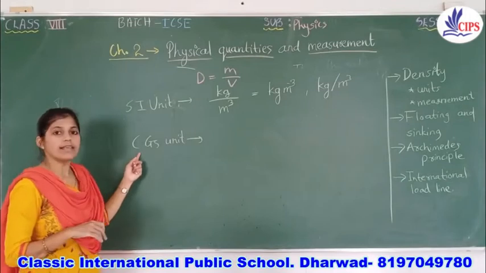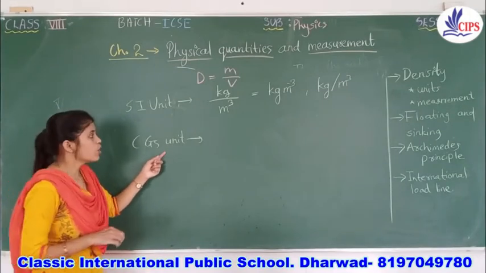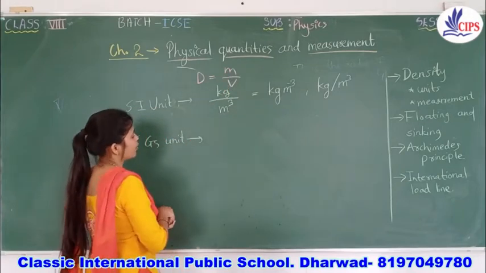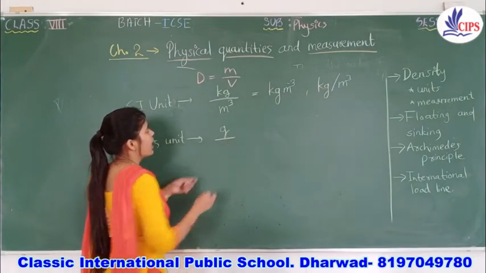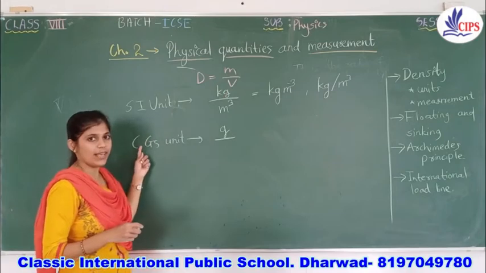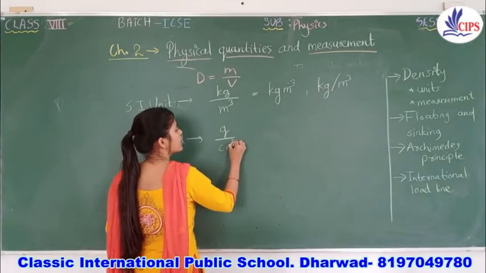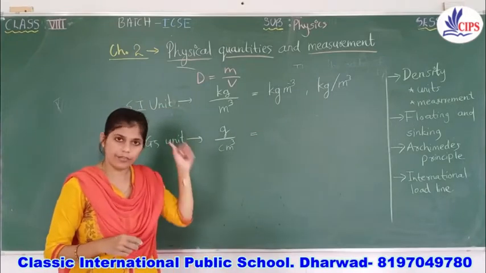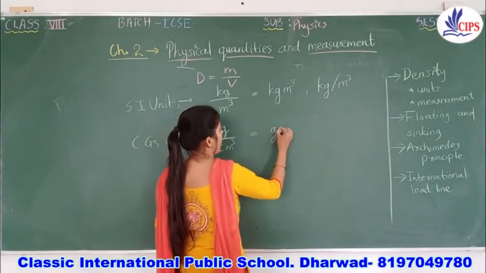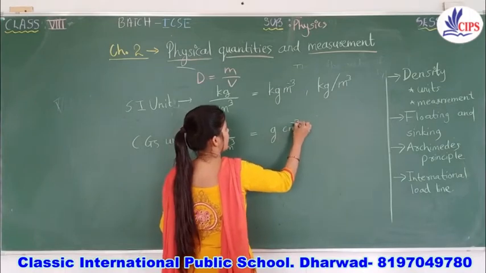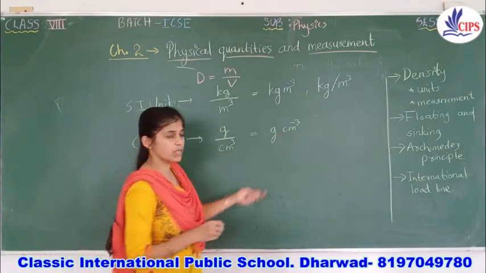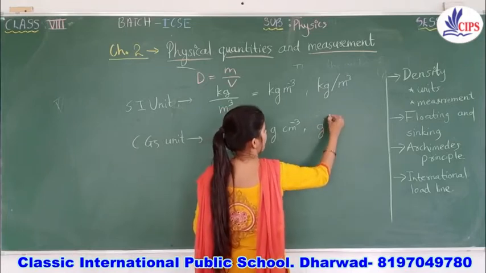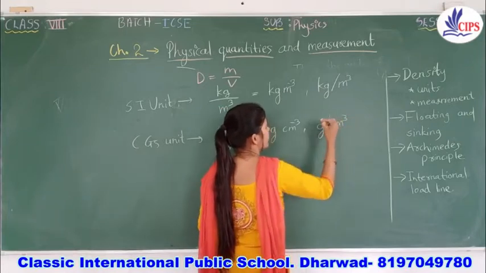Okay, now after this, the CGS unit of density. In what terms are we going to measure mass in CGS units? We are going to measure in grams, right? And volume we measure in cubic centimeter. So the CGS unit of density will be gram cubic centimeter. This is the first method, or you can write gram per cubic centimeter.